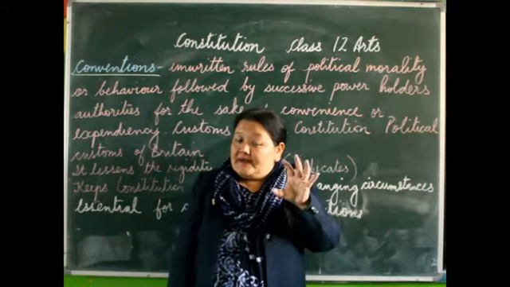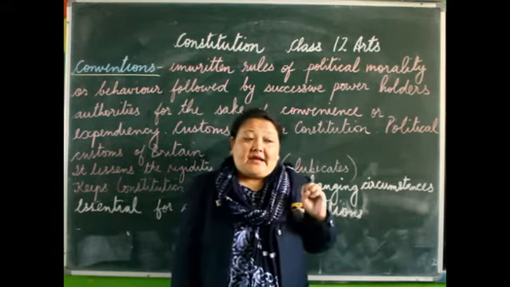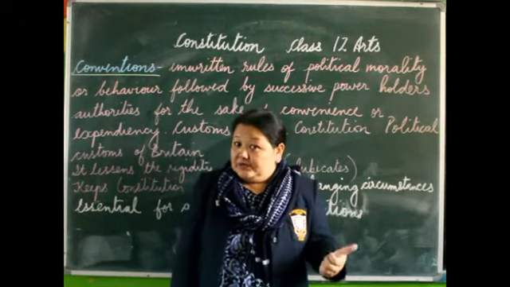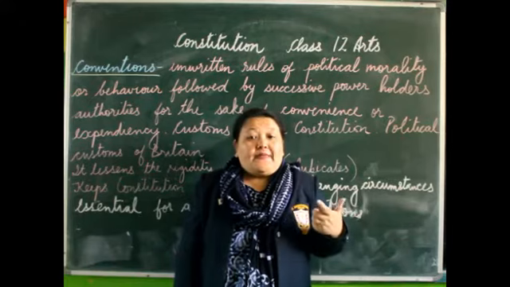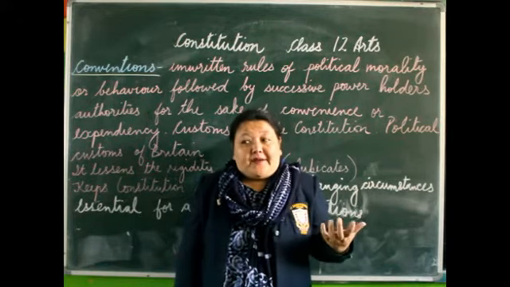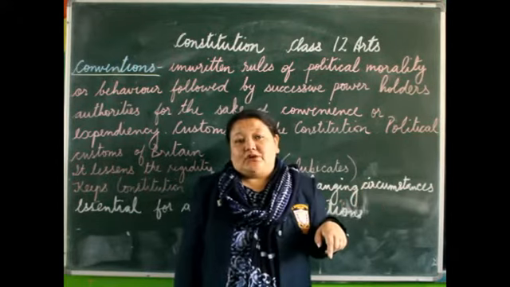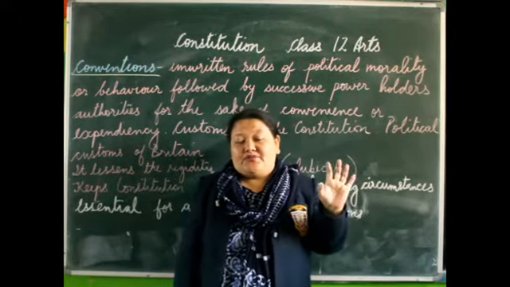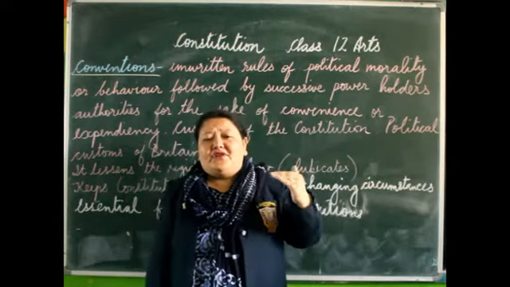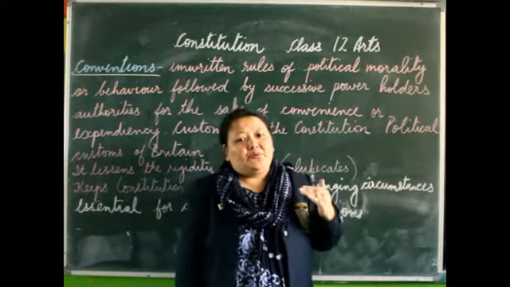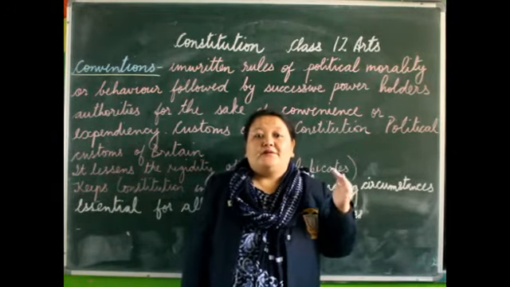They occupy the important portfolios, they are in charge of important offices, and at the same time they are the real policy makers, the real decision makers. Without their help, the Prime Minister would have been helpless. So the cabinet is also one of the conventions in Britain. Other than the conventions mentioned, there are other conventions also which are followed in Britain.